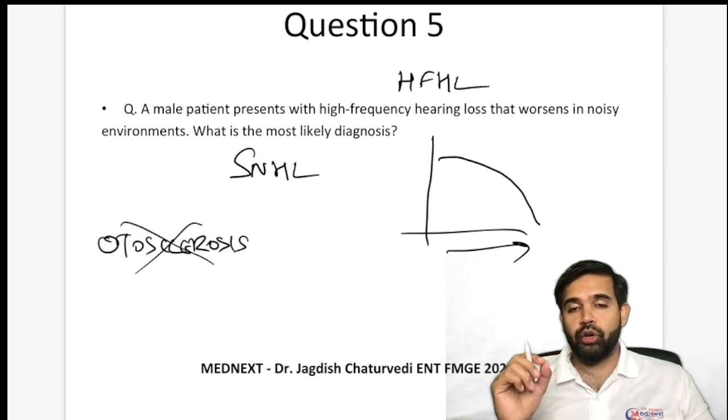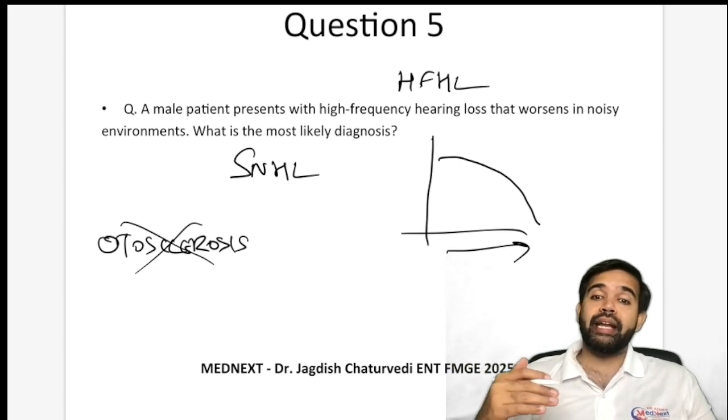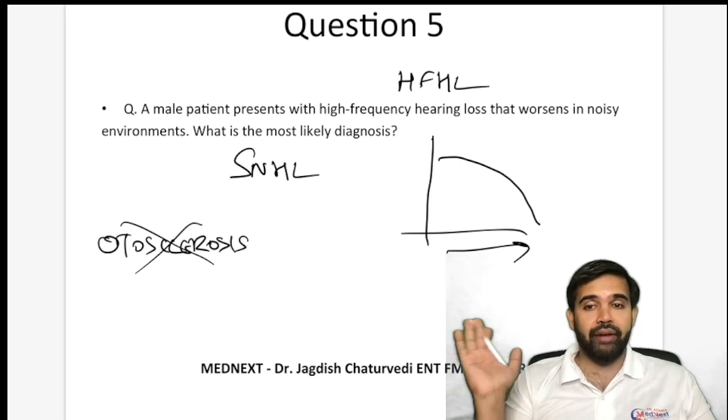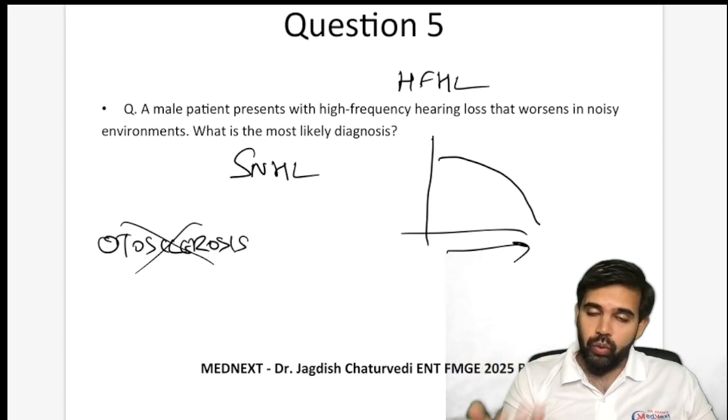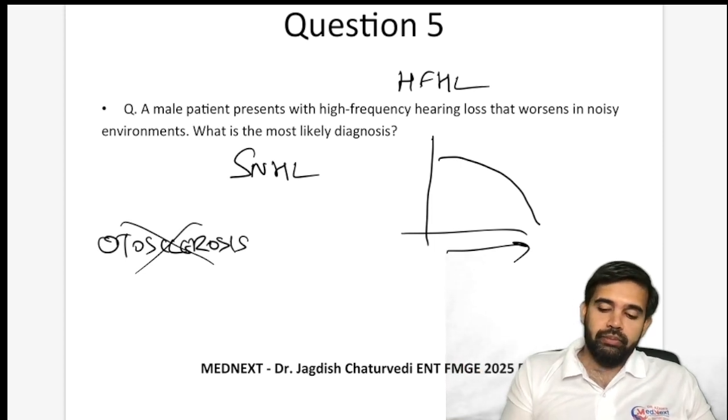Otosclerosis mein there is a condition called paracusis willisii in which in a noisy environment the person can hear better because of masking effect and also because people talk louder in noisy environments. It cannot be Meniere's because Meniere's mein kya hoga?